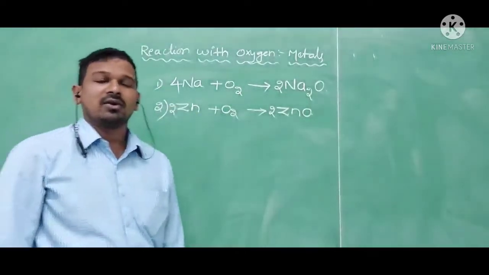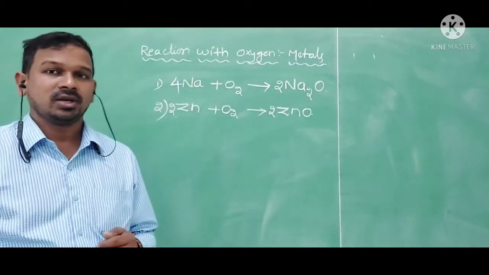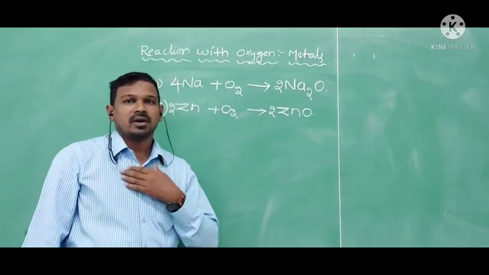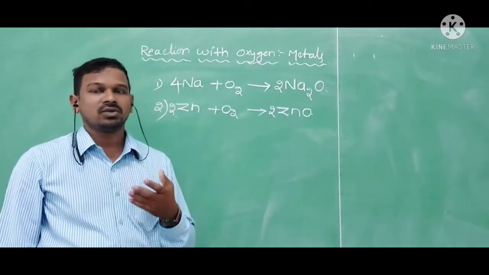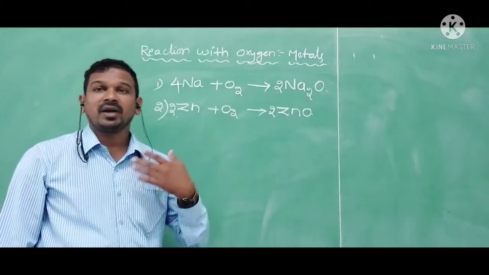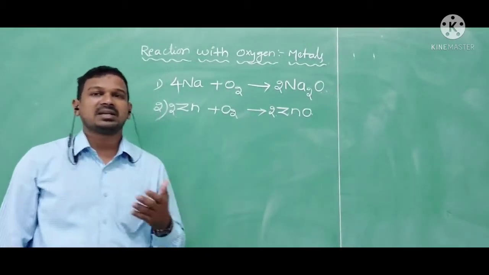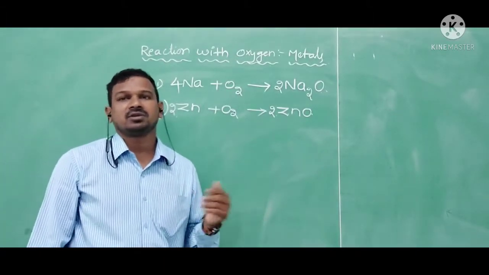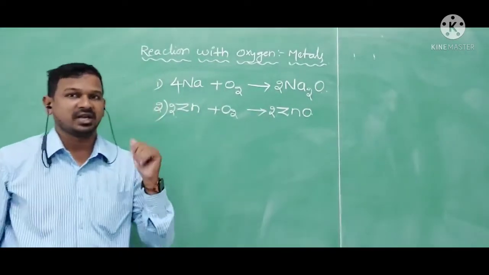As you know, metals react with oxygen and produce metal oxides. When ornaments are made of gold, even after many years the gold will not lose its luster. Why does it not react with oxygen? Because gold has very low reactivity with oxygen, meaning it will never react with oxygen. After many years also, the gold will look very shiny.